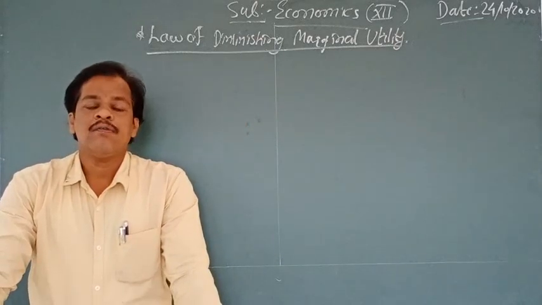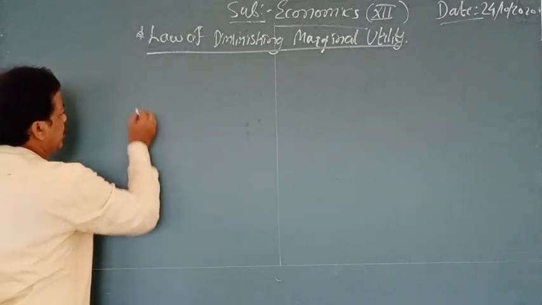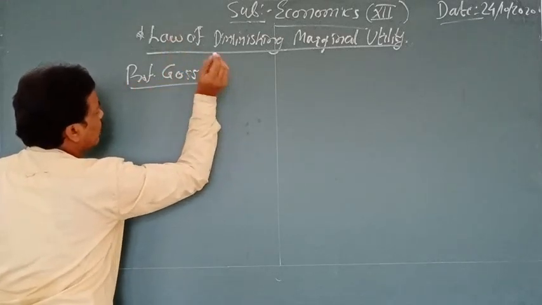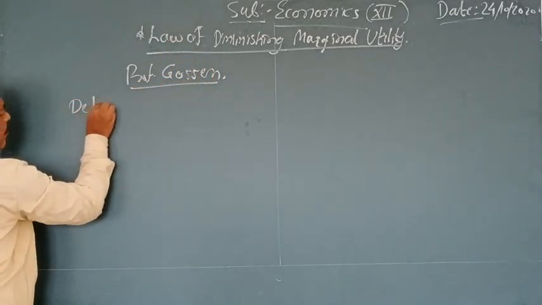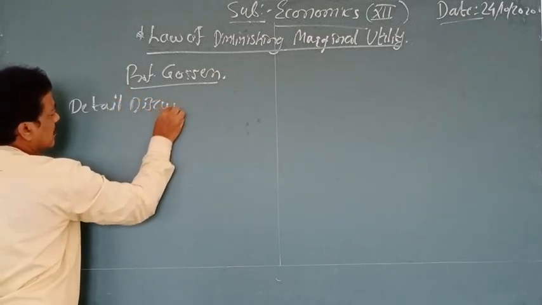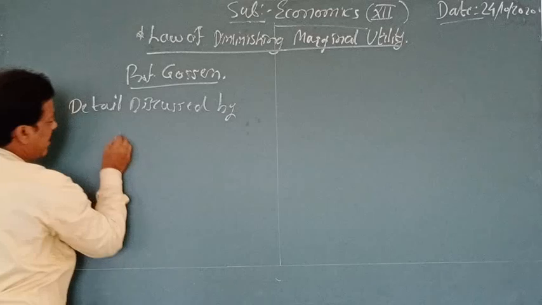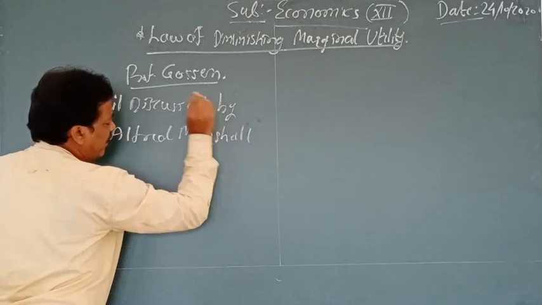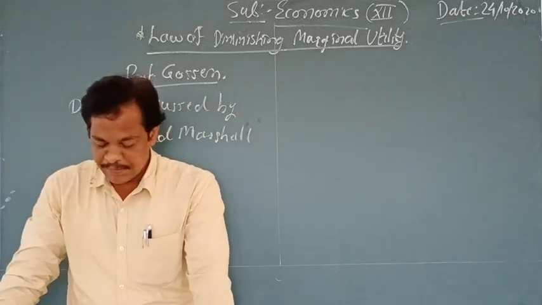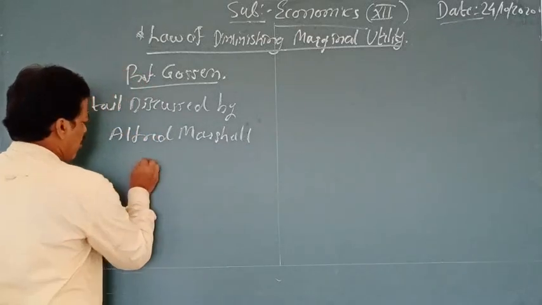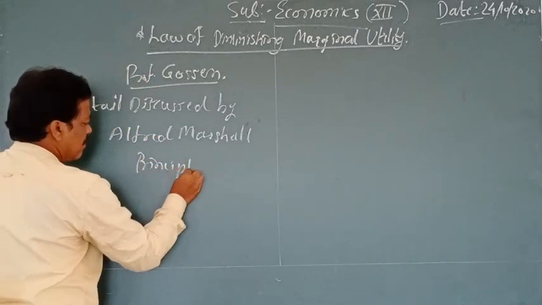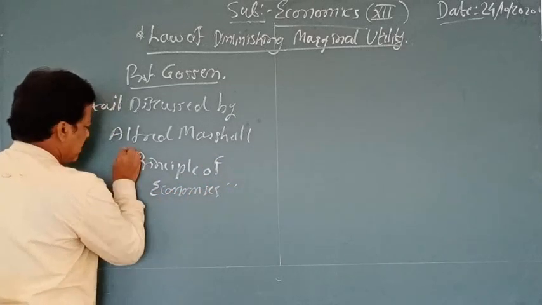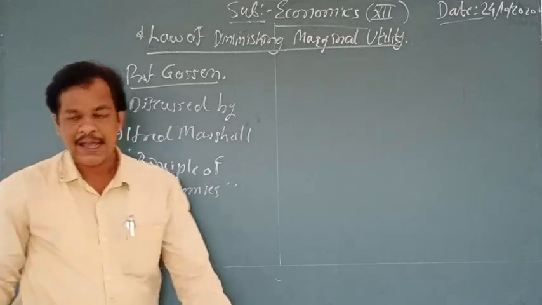Now see, this law was first proposed by Professor Gossen, but later it was discussed in detail by Alfred Marshall in his famous book, Principles of Economics, which was published in 1890.